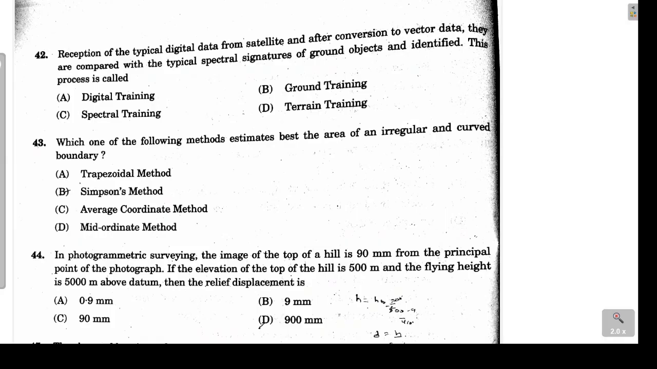Next problem is the reception of the typical digital data from the satellite, and after conversion to the vector data, they are compared with the typical spectral signature of the ground objects and identified.